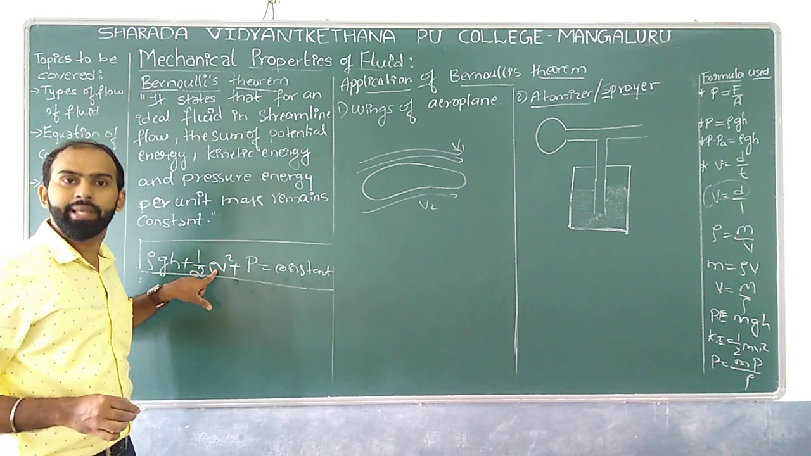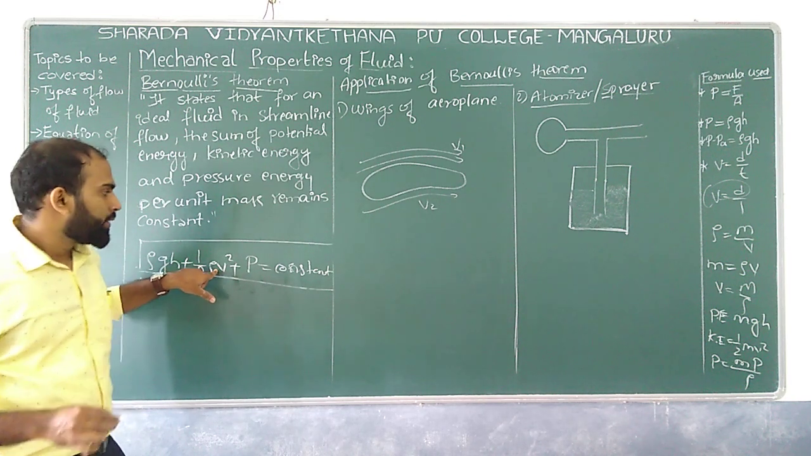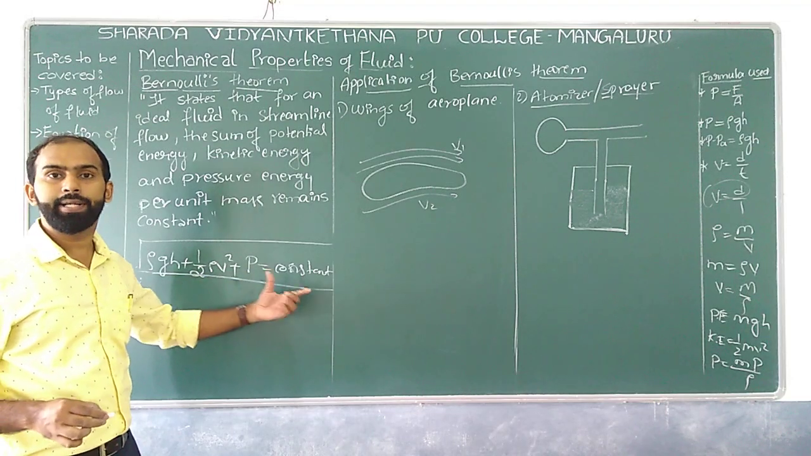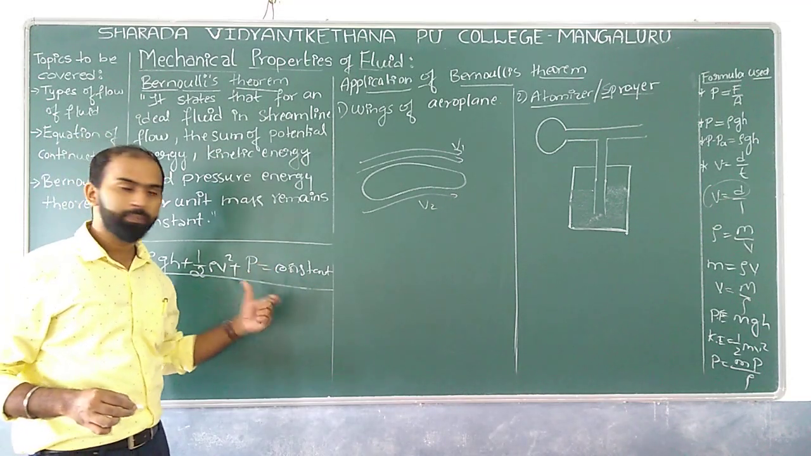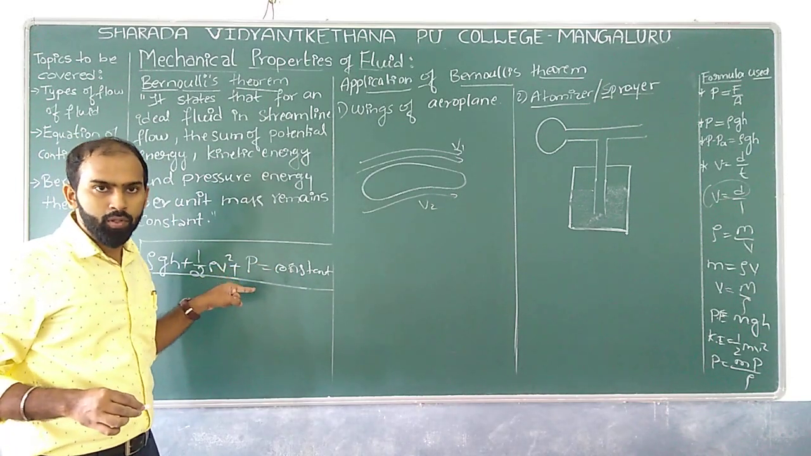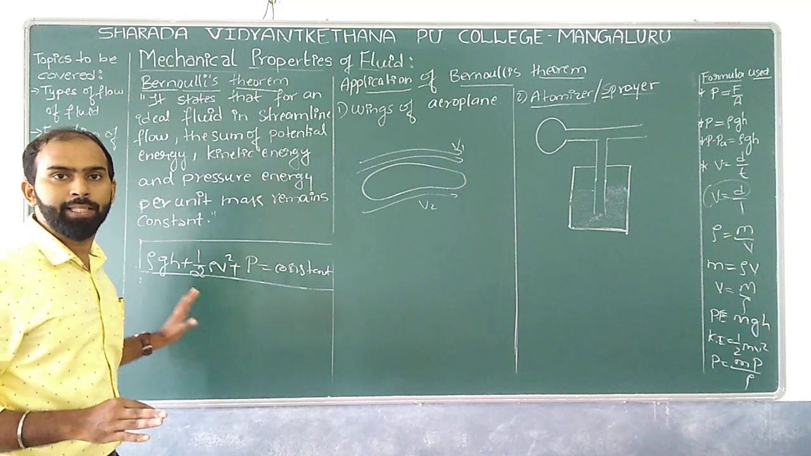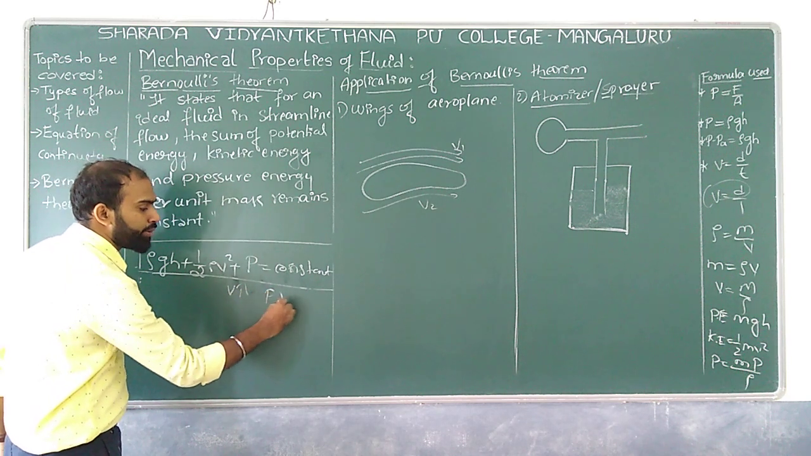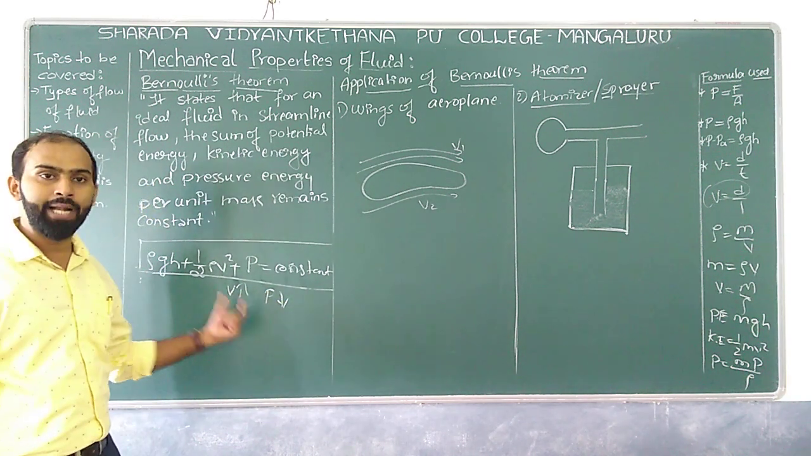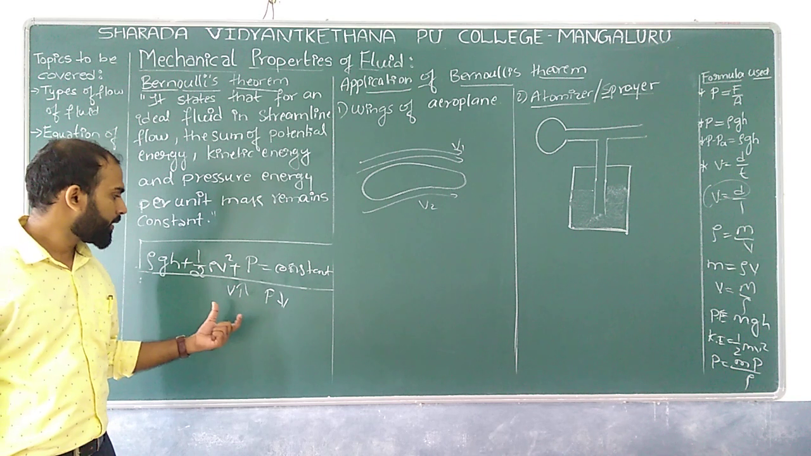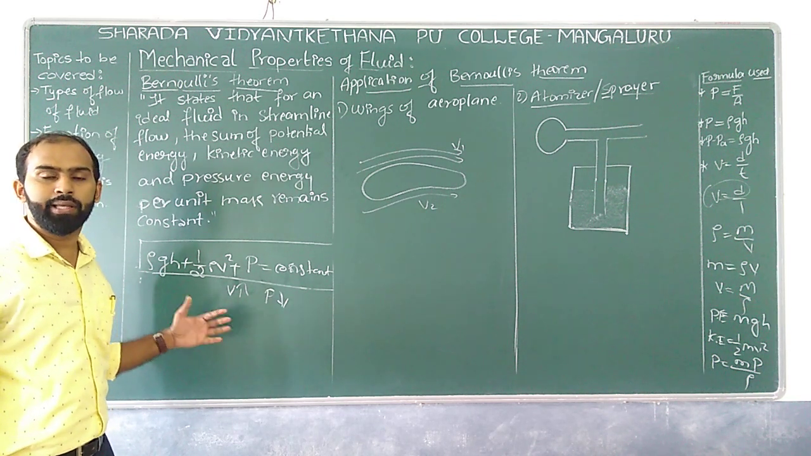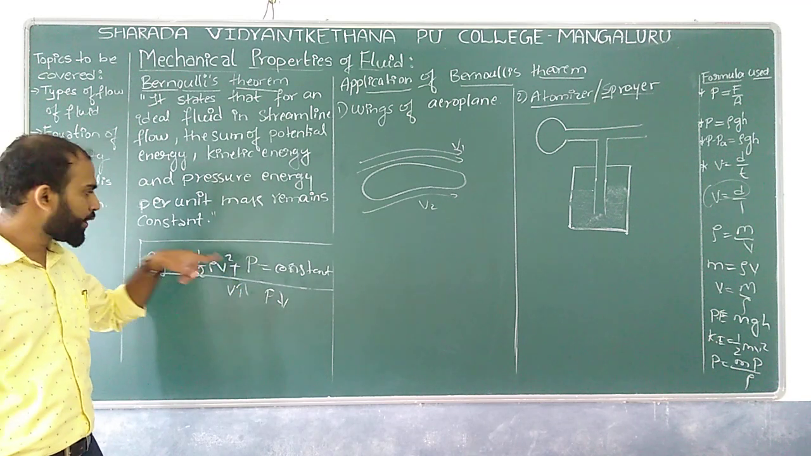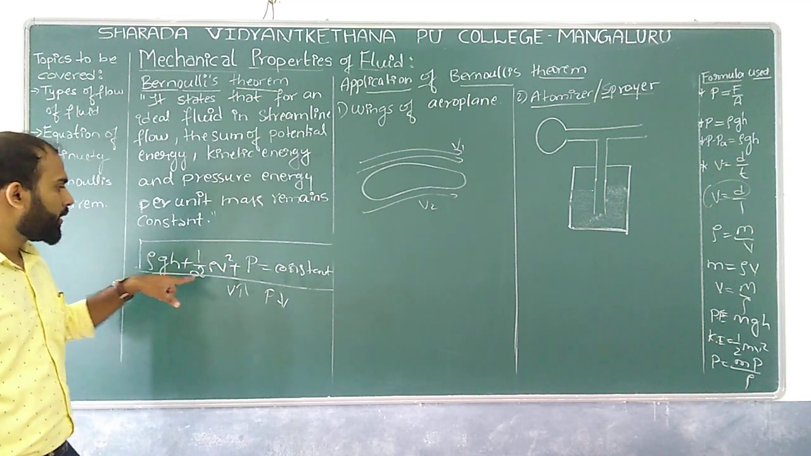If velocity increases, to maintain the whole term constant, the pressure should decrease, right? So one thing you have to remember by looking at this particular idea: if velocity increases, pressure is going to decrease. Keep this in your mind. Whenever we have an increase in velocity, there will be a decrease in pressure according to this relation, correct?